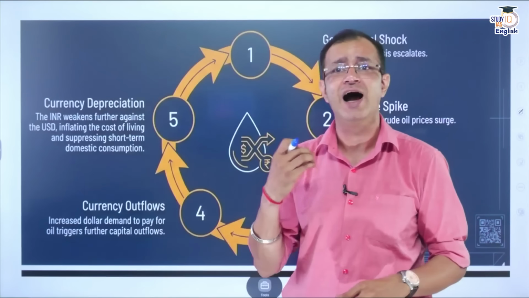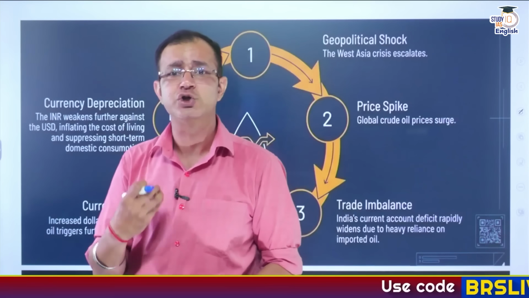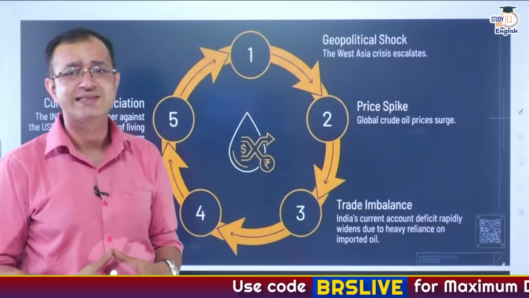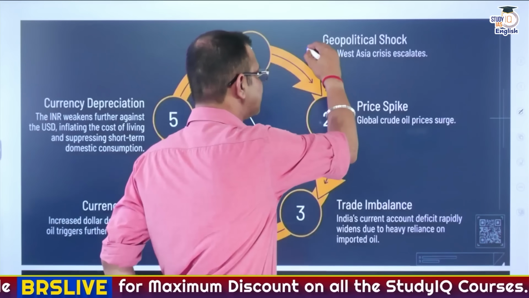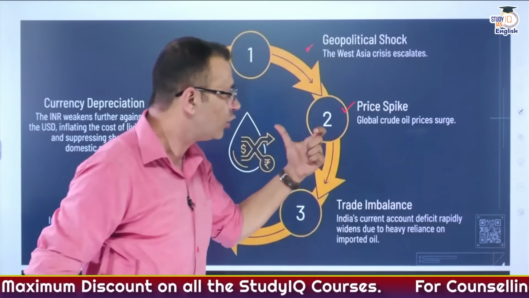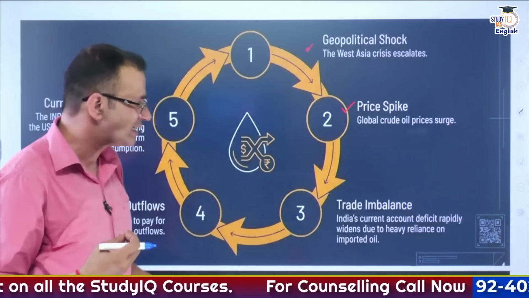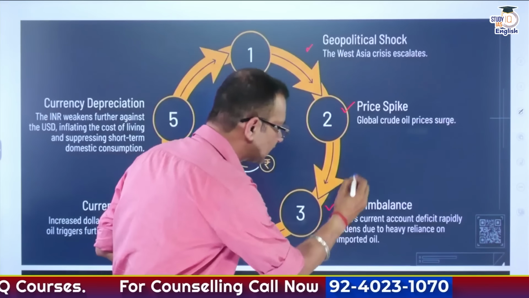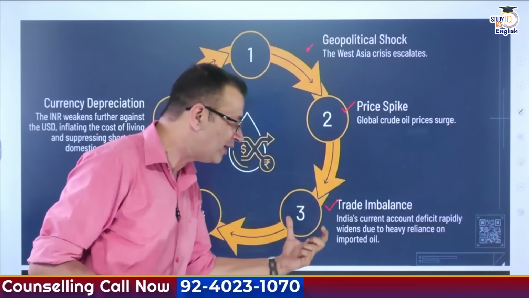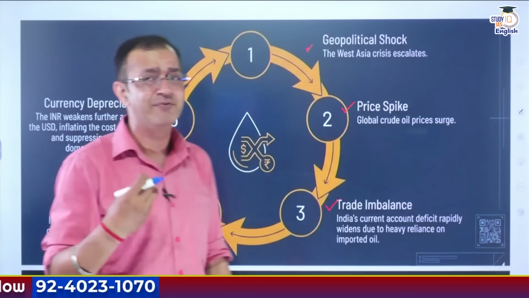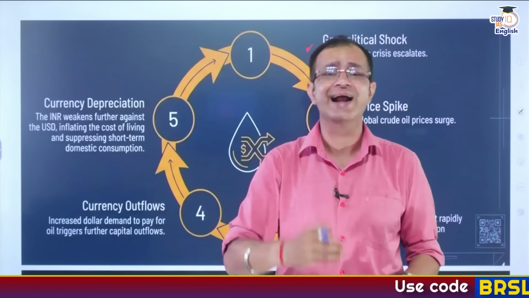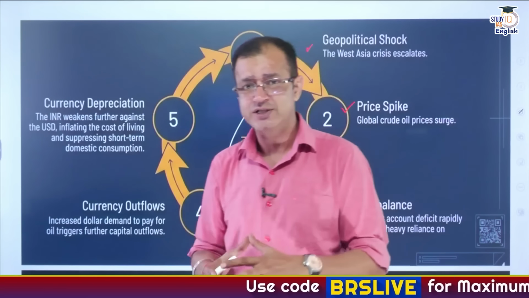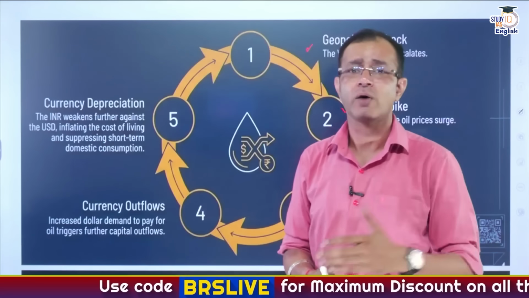Now, one of the most important things that we have to be cautious about is the geopolitical shock, especially what is happening in West Asia. The West Asian crisis, if it escalates, will result in a price spike, and global crude prices will increase. That will lead to trade imbalance where the current account deficit will widen rapidly because of the heavy reliance that we have on oil. We import near about 90% of the domestic demand for crude oil from other countries.